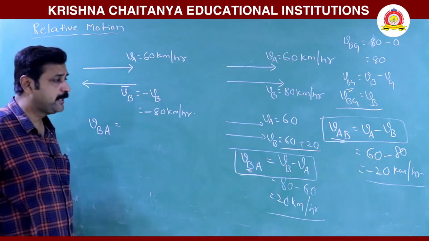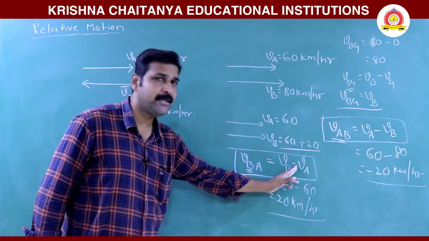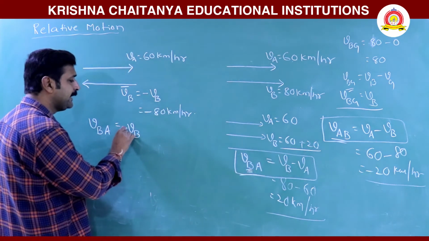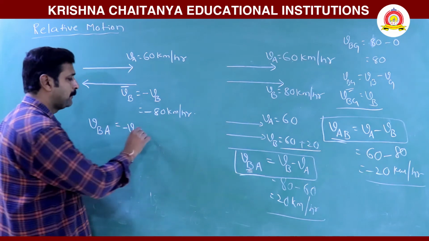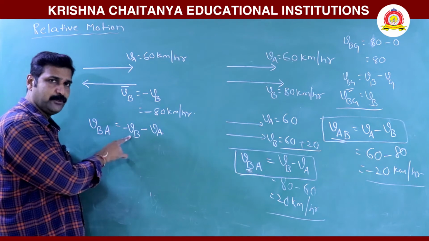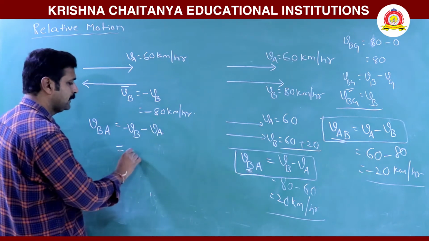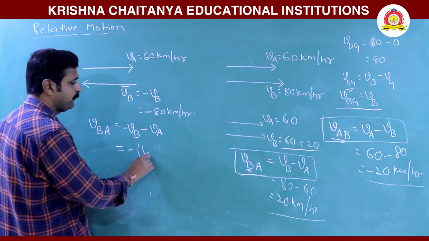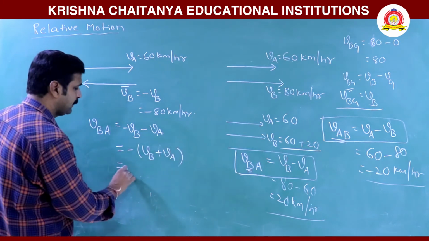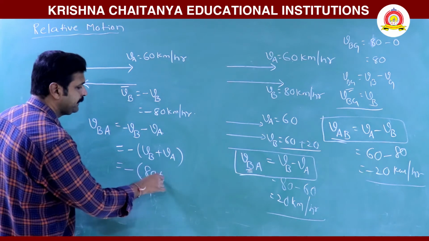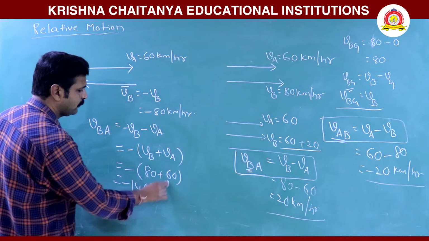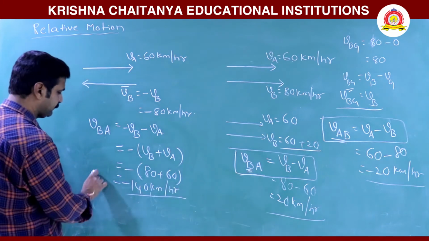VBA, how to write VBA? VB minus VA. So VB, which is again minus, minus VA. Since this direction is negative, it is minus VB minus VA. That means minus of VB plus VA, that is minus 80 plus 60. That is minus 140 kilometer per hour.